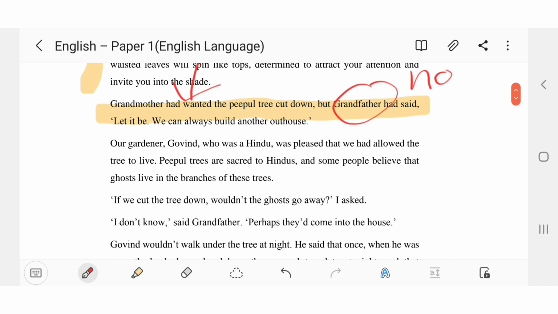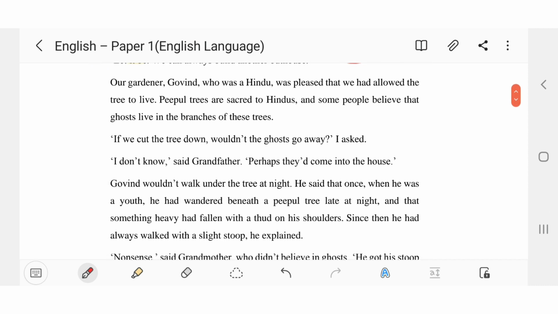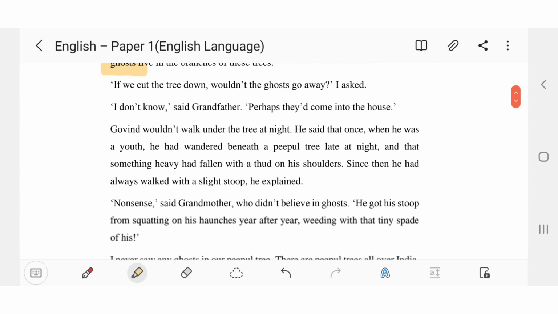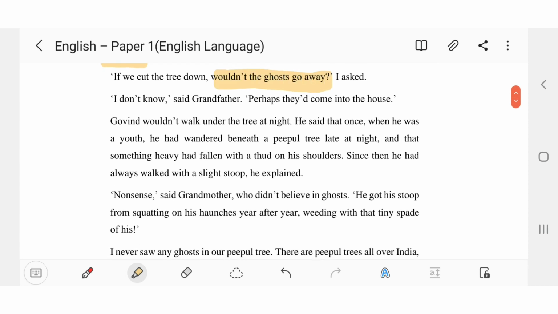This, our gardener Govind, who was a Hindu, was pleased that we allowed the trees to live. Peepal trees are sacred to Hindus, and some people believe that ghosts live in the branches of these trees. If we cut the tree down, wouldn't the ghosts go away? I asked. I don't know, said grandfather. Perhaps they would come into the house.